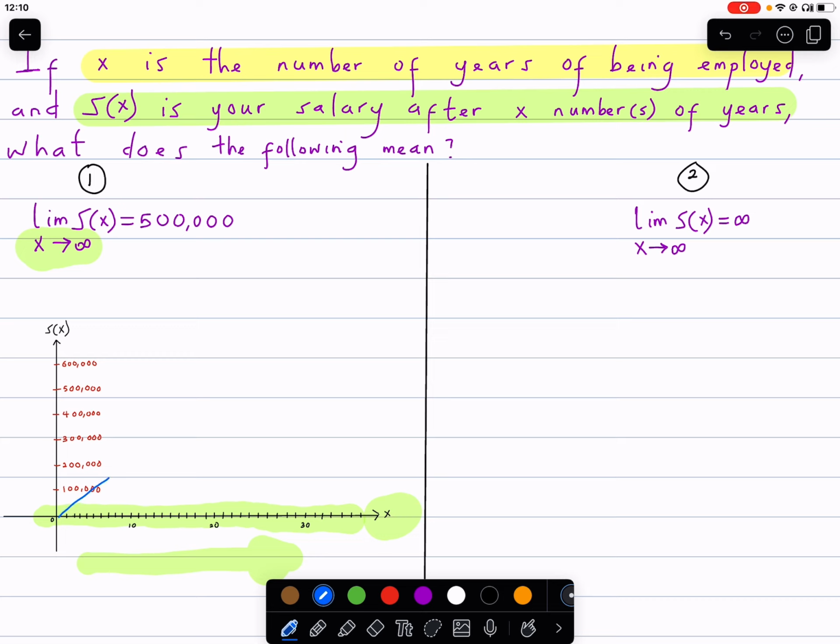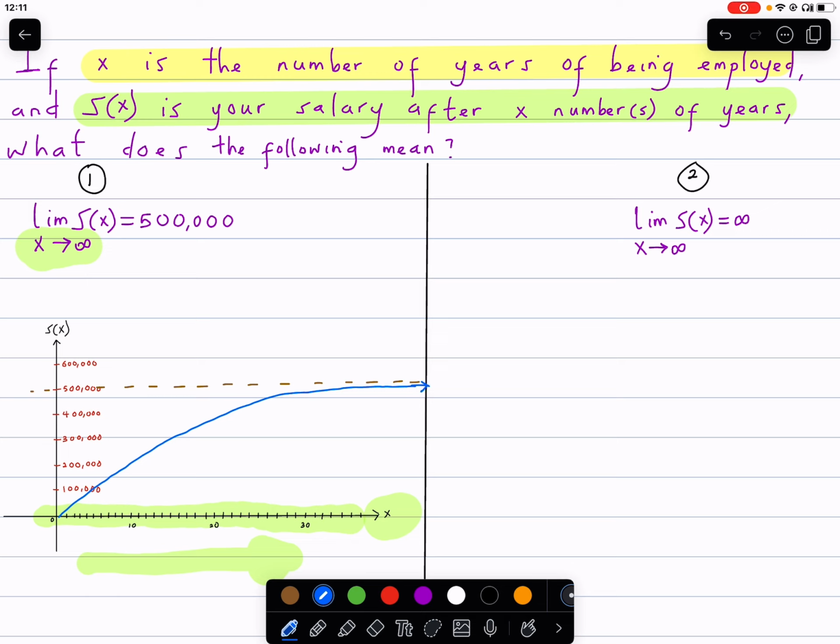My salary is increasing, increasing, increasing, but it levels up to 500,000. Let me do a dotted line at 500,000. That means my salary does not go beyond 500,000.